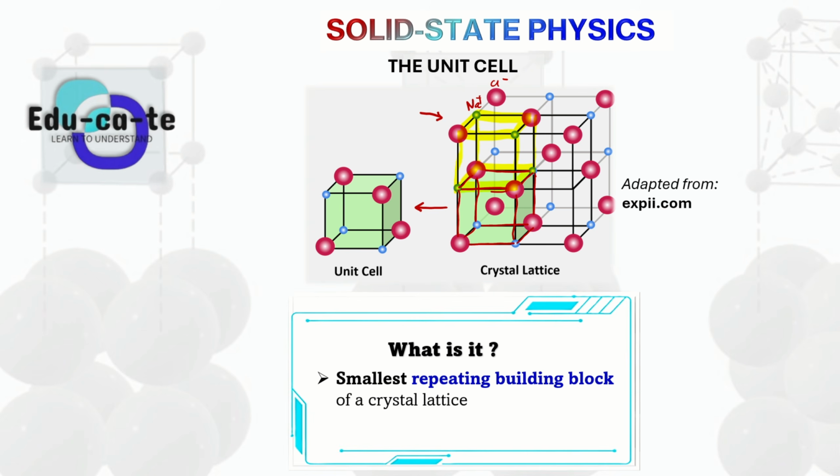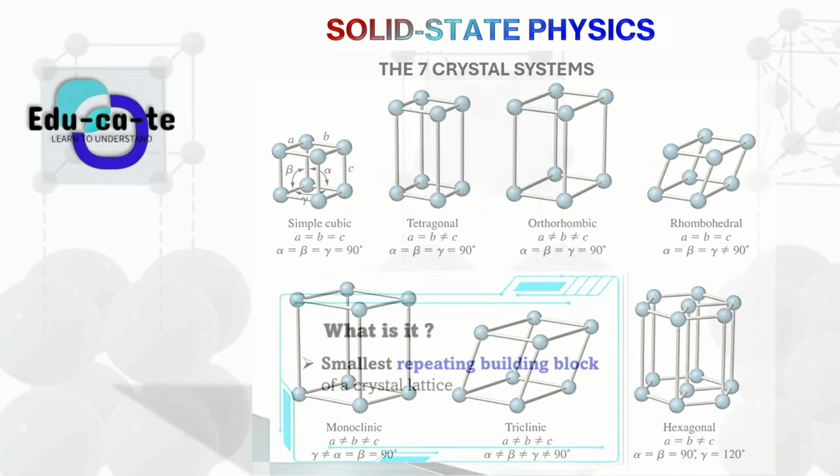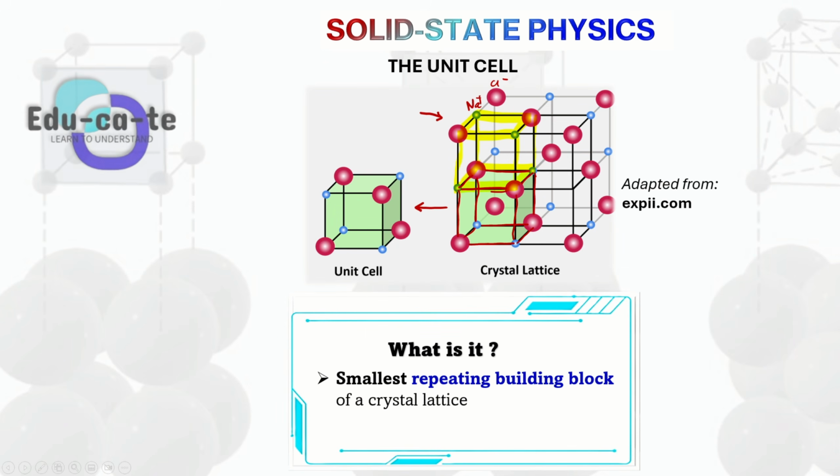Now the unit cell can be different. There are 7 different crystal systems. To see the crystal systems, we are talking about the shape of the crystal, because this one looks like a cube. It's a cubic structure, but not all crystal lattices look like cubes. We have a variety of shapes, and we define those shapes as geometries using mathematics as well.